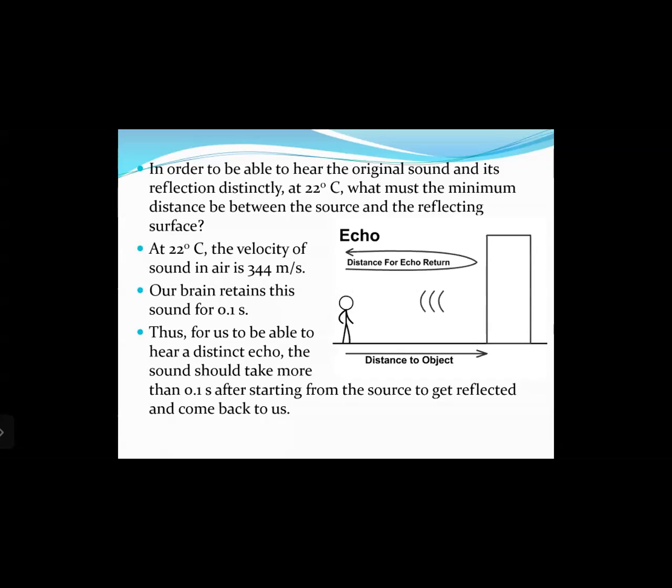That sound travels up to the object, which is the reflecting surface, in this case a wall. It gets reflected and comes back to you. So the distance traveled by the sound is double the distance from the object to the person. And the time interval that the sound wave takes should be greater than 0.1 seconds.